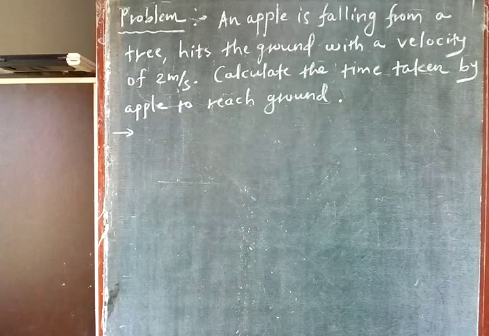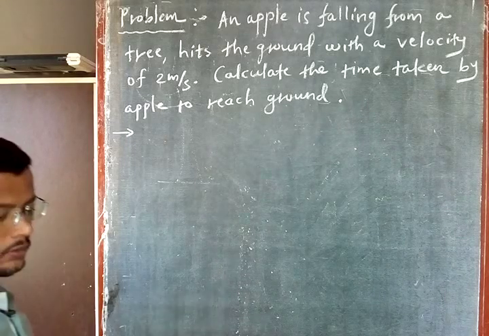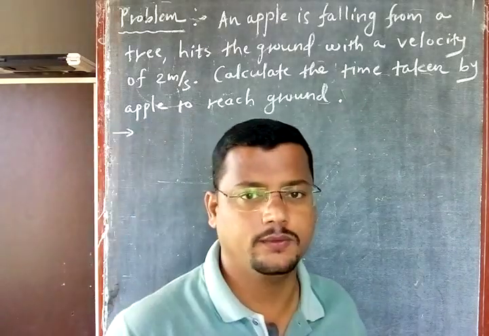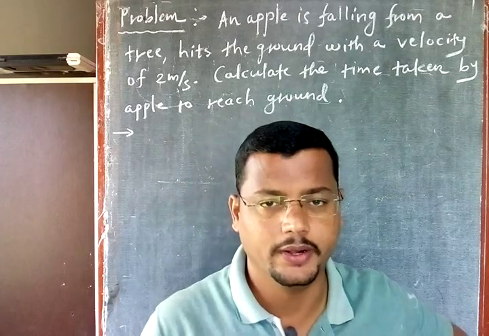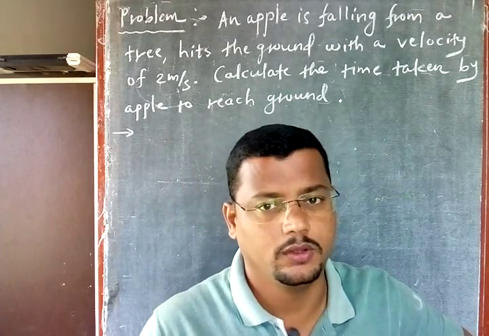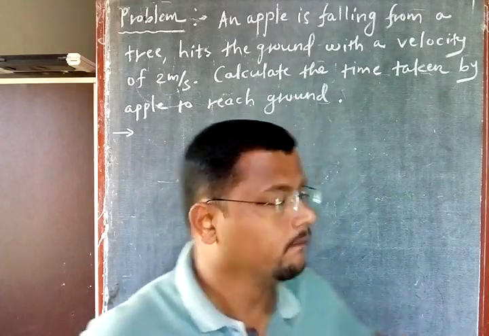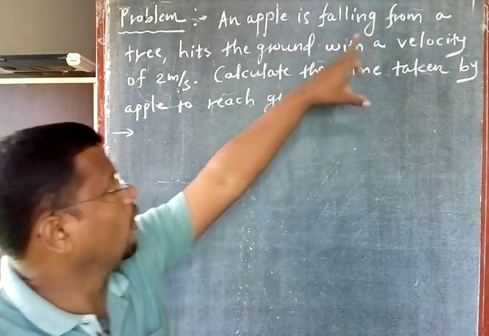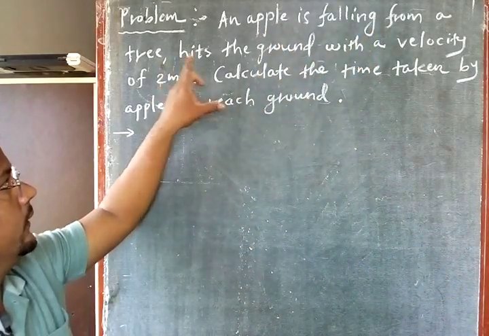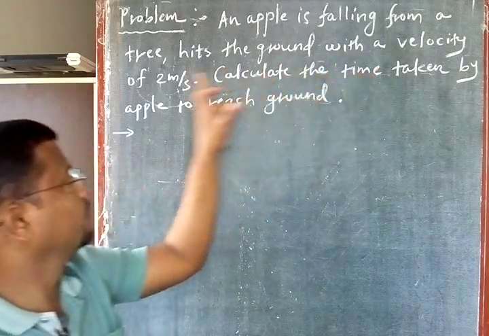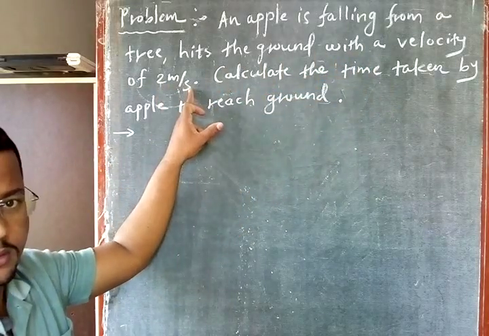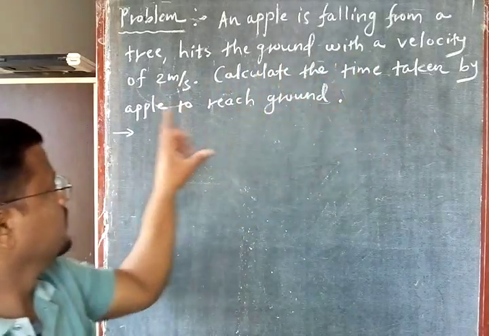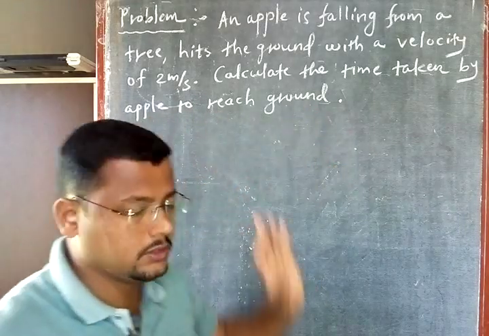Okay, so see, this problem of today's class is not there in any of the books, I have just created it for your better understanding. Read the problem carefully. Write this problem in your notebook also. An apple is falling from a tree and hits the ground with a velocity of 2 meter per second. Calculate the time taken by the apple to reach the ground.